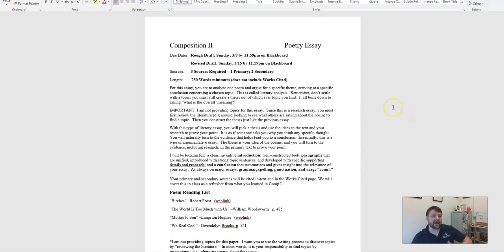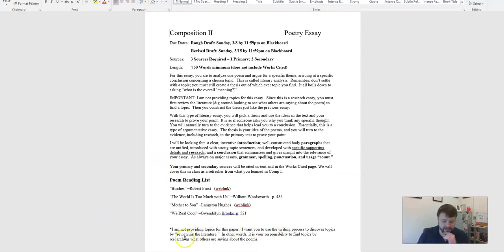I'm also going to supply a sample essay with research in it, so that can help you as well. You can see how sources are used and incorporated. But that's it. Now, here's the deal. Look at the asterisk at the very bottom. I'm not providing topics for this paper. So what you notice on the last essay, say for the Cask of Amontillado, but revenge and power of pride, I gave you possible topics. I'm not doing that this time.